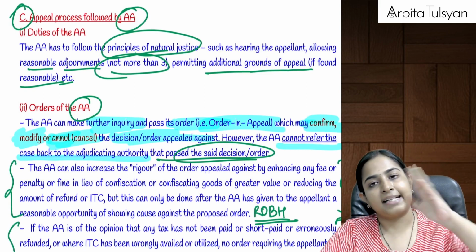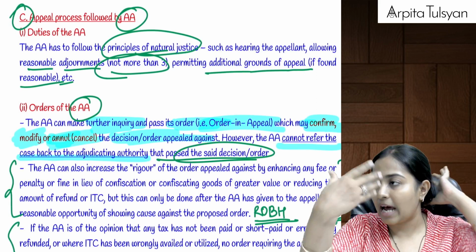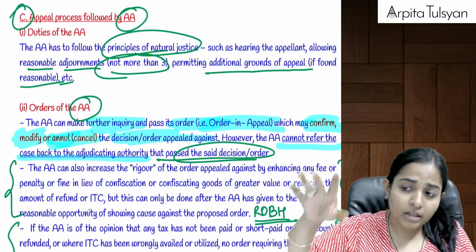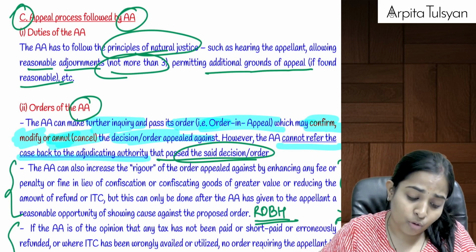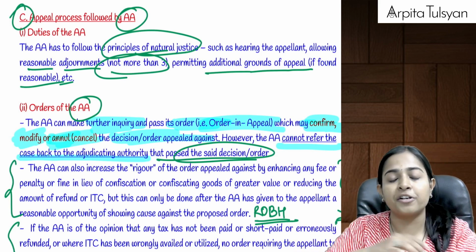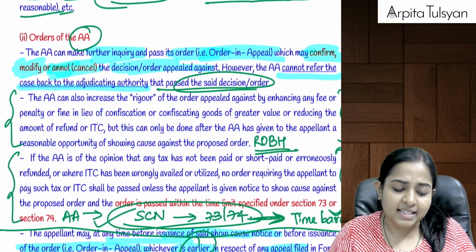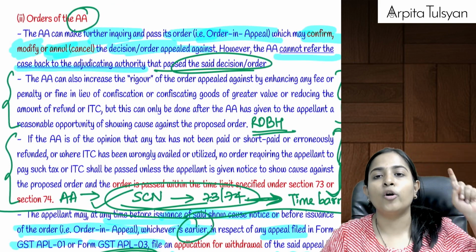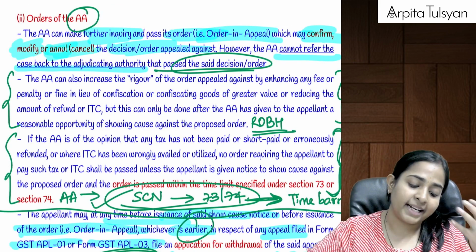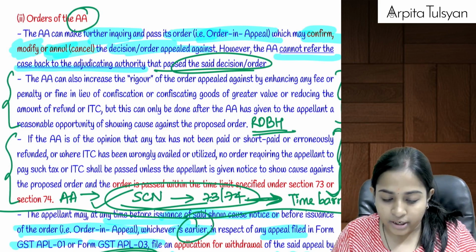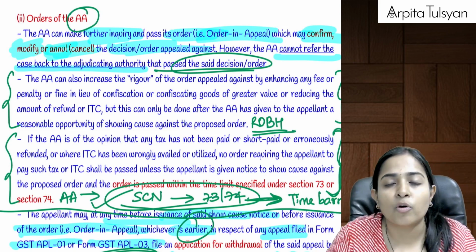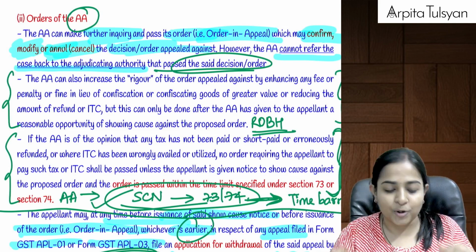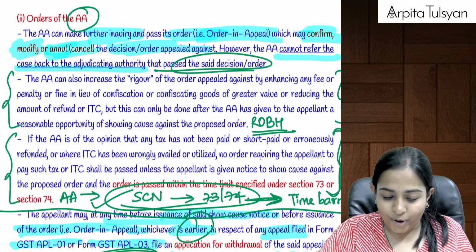Now listen, either the taxpayer or the department has filed the appeal. Now the ball is in the court of the appellate authority. Appellate authority will give opportunity of being heard to both the parties. It can give adjournments for hearing the appeal, but not more than 3. It will consider all the facts and figures, and then it will pass the order. Either it can confirm the old order, it can modify the old order, or it can cancel the old order. And if because of appellate authority's order the tax liability is increasing, then please give reasonable opportunity of being heard to the taxpayer before passing such an order. Are you clear with this?